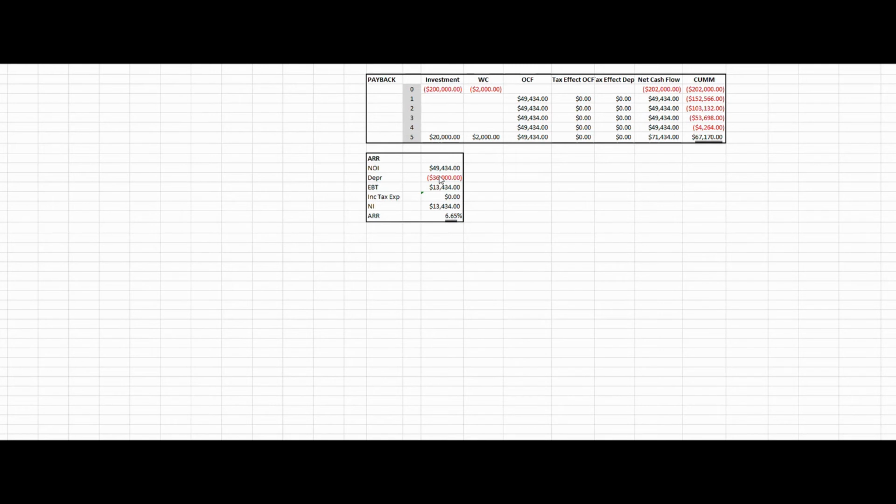All kinds of problems with this. Why do we even talk about it? Because it's used to a reasonably common extent. Why is that? Well, the general reason that accounting rate of return would be used for making investment decisions is because the person that's in the position of making those decisions is being evaluated by return on investment, which is essentially the same thing. And so at the end of the day, if you're going to evaluate me on a given metric, I'm going to look to maximize that metric, even if that metric is insufficient in terms of doing what we're trying to do.